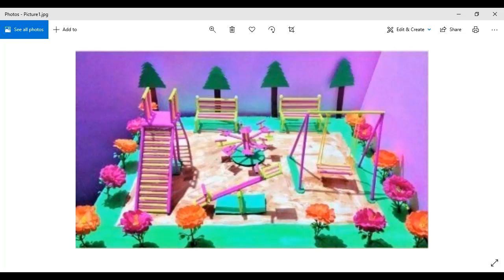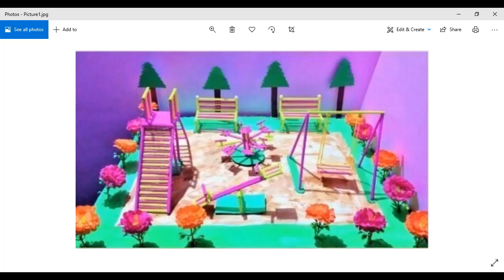So this means that it's a good model, right? Again, if we revise the definition of a model, models are the representation of something else. Now, what is this model representing? This is representing the park. And why do we call it a model? Because when you look at this, you can easily identify it, right? And the function of this model is to make you familiar with these things.